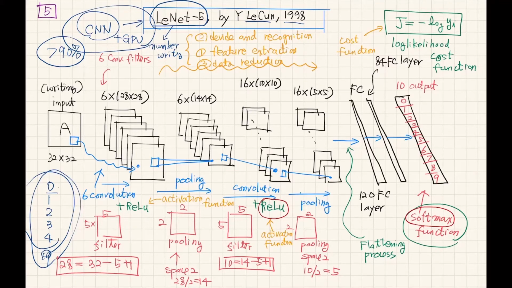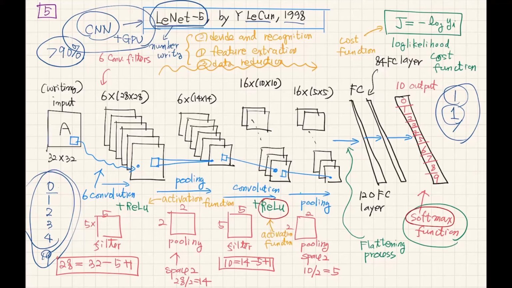Logically, it is very difficult. For example, somebody can write 1 like this, or like that. There are many different ways of writing the number 1. Logically or mathematically, it is very difficult to explain why this is number 1 and why that is number 1. So LeNet-5 is trying to develop a CNN model which can classify handwritten numbers.